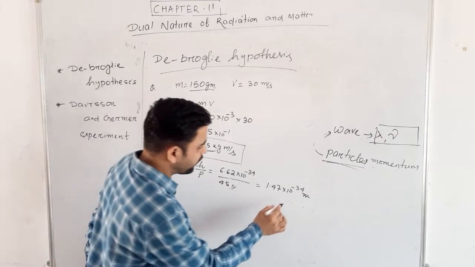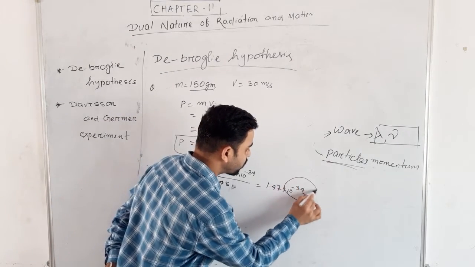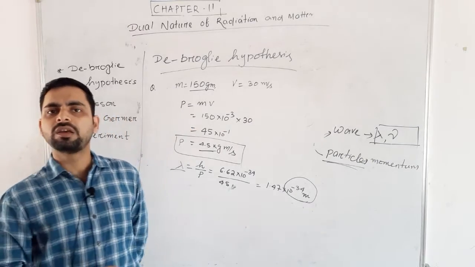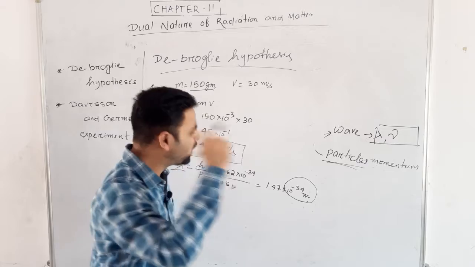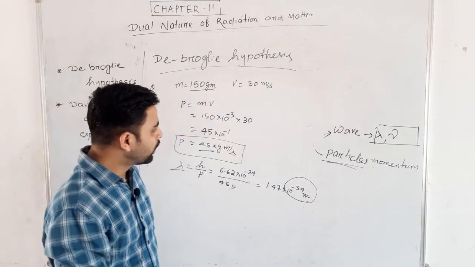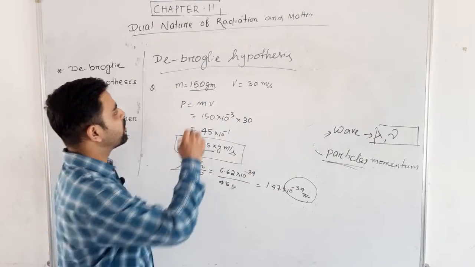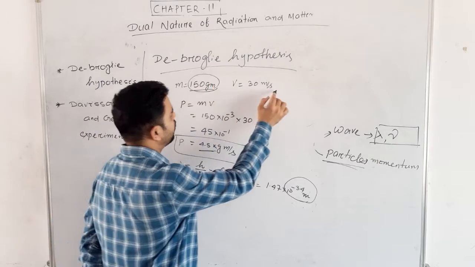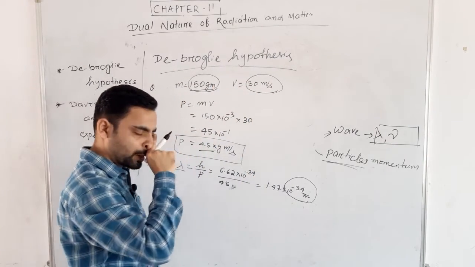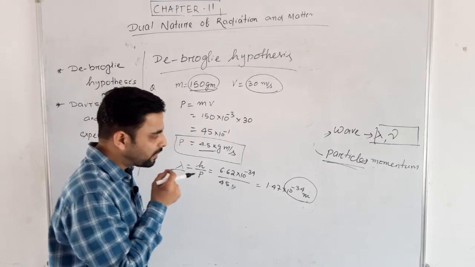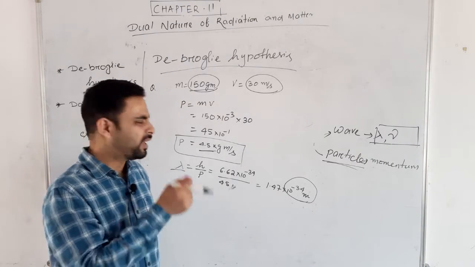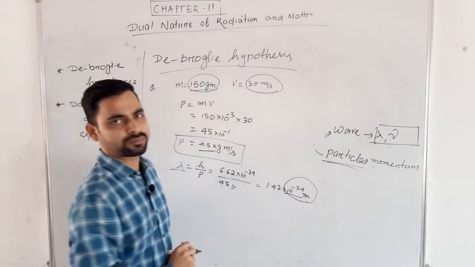So look at the range, 10 to the power minus 34. That means the wavelength is very small. The ball, which has this mass and whose velocity is 30 meter per second, has a wavelength, but that wavelength is very small. It can't be visible actually.